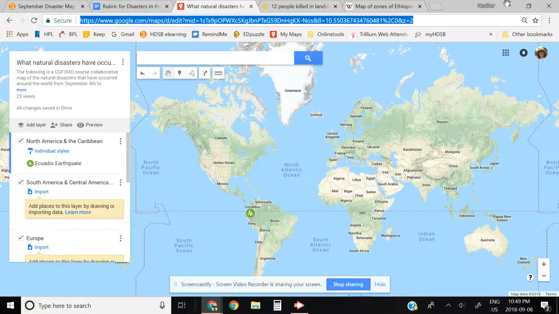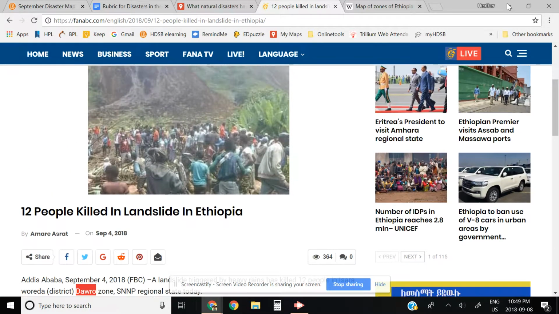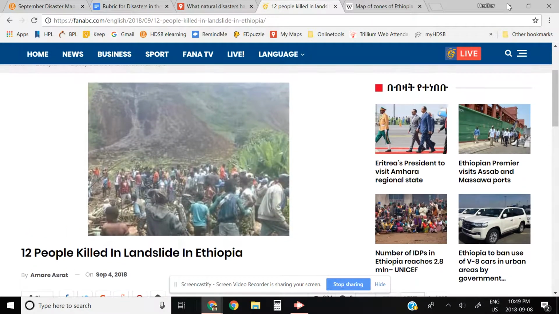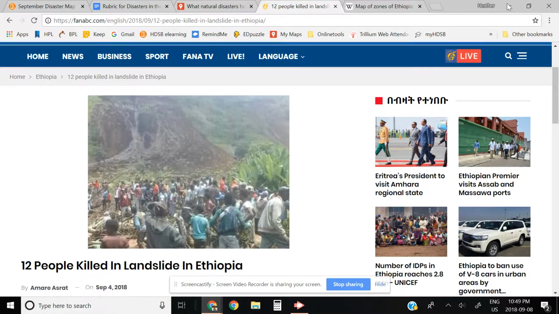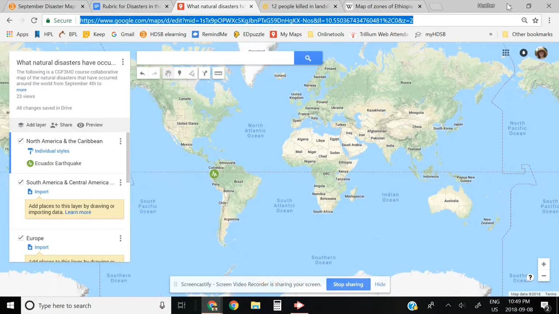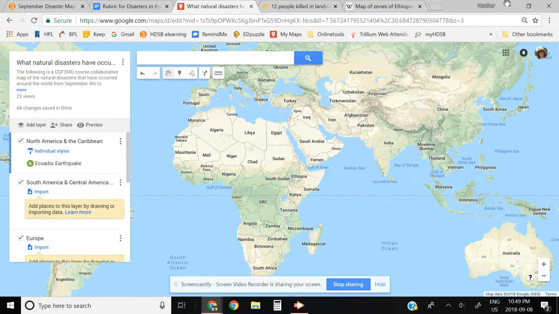So I don't bore you with me trying to find a news item, I have found a news item from the beginning of September. This is a news item coming from Ethiopia, about a landslide that has killed a number of people. For those that don't know where Ethiopia is, it's this country right here in the eastern part of Africa. And we're going to be talking about Ethiopia when we talk about volcanoes.